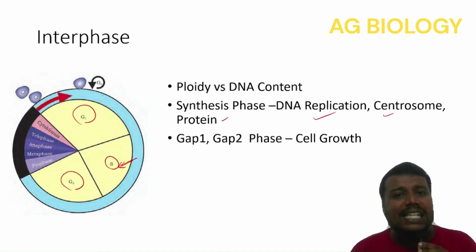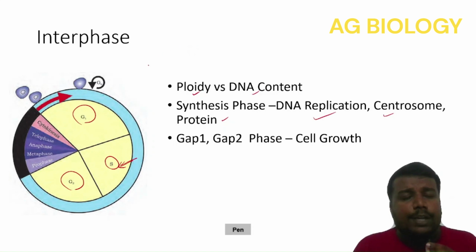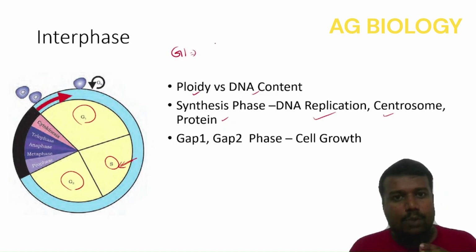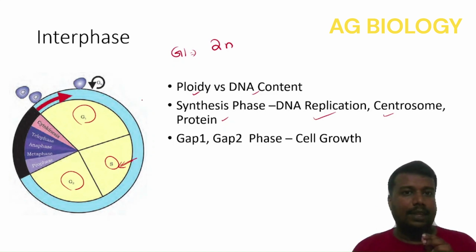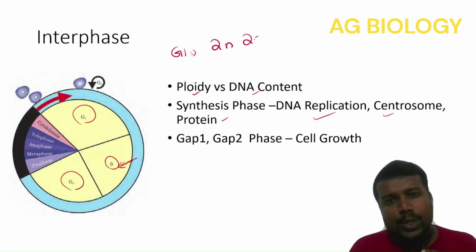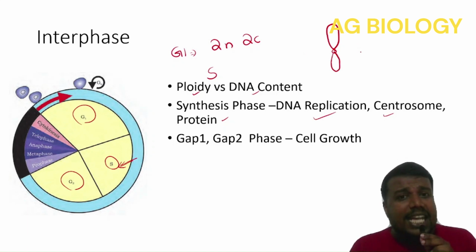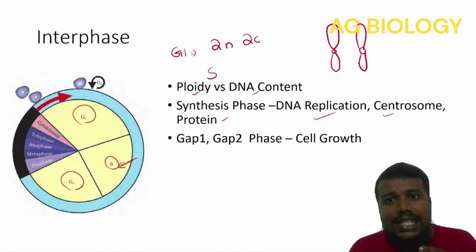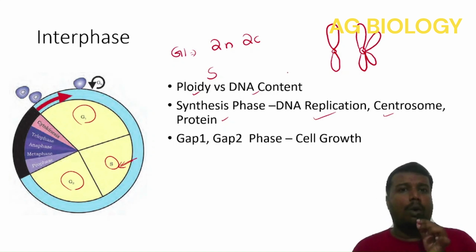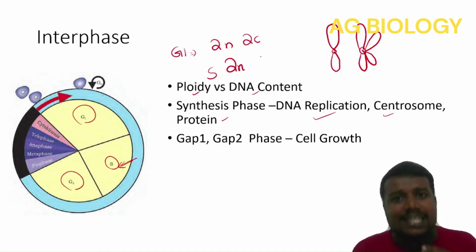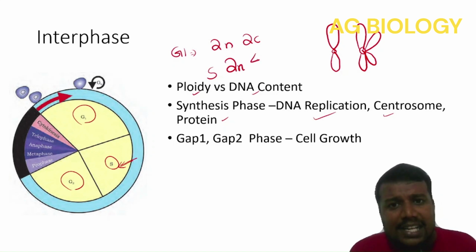Now we have to clearly distinguish between haploidy number and DNA content. For a typical eukaryotic diploid cell, at the start of the G1 phase, the haploidy, which is the number of chromosomes, can be denoted as 2n. And the content of the DNA can be denoted as 2c. What happens during S phase? During S phase, the DNA content is getting doubled, or the sister chromatids are formed. So the haploidy number remains the same, 2n, but the DNA content becomes 4c.